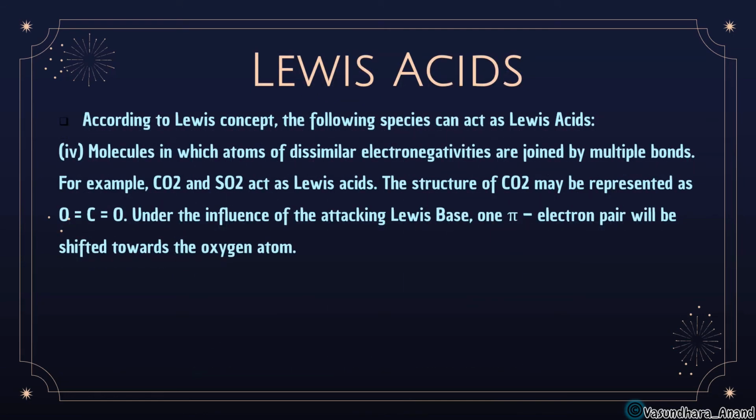Another thing: molecules in which atoms of dissimilar electronegativities are joined by multiple bonds. There are different electronegative elements, and they are joined by multiple bonds, a double bond or a triple bond. Then that will also be a Lewis acid. Like CO2, or SO2, where a double bond to O is there. Under the influence of the attacking Lewis base, one pi electron pair will be shifted towards the oxygen atom.